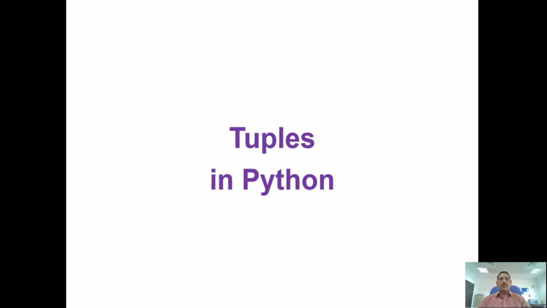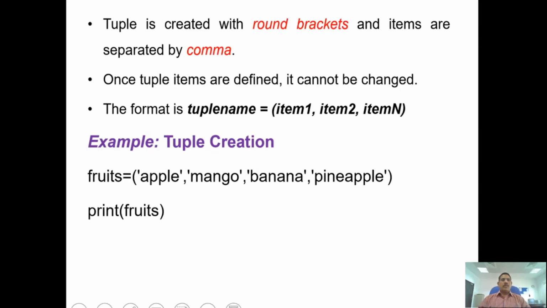That is what we discussed in our previous video. In this video, we are going to discuss tuples, and how we are going to declare them. So this is the procedure. Tuples are created with round brackets. Round brackets, in the sense, like a parenthesis.